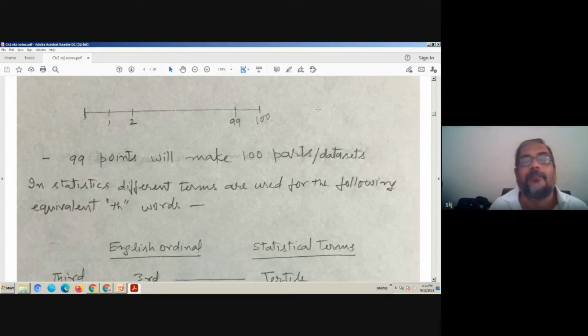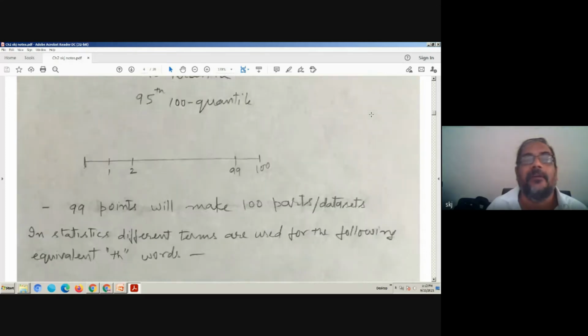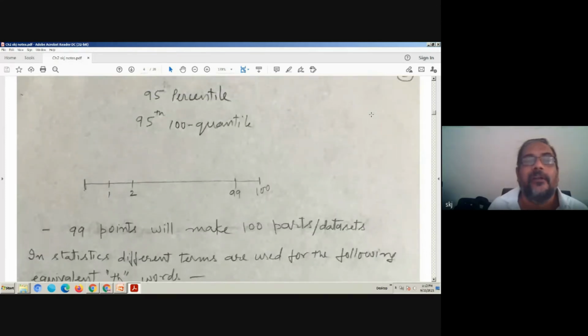How many cut points will be required? 99 cut points will make 100 parts of the data set. In statistics, different terms are used for different equivalents. You will see the word in a short while. So technically percentile means 100 parts.